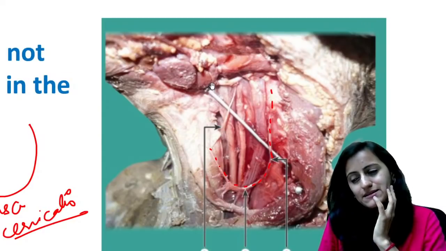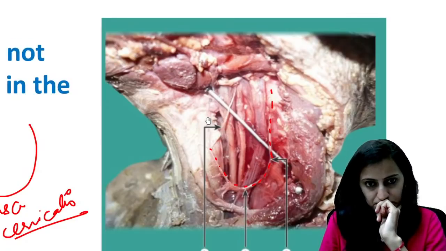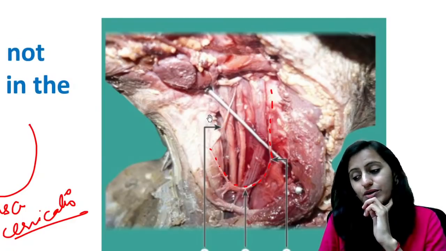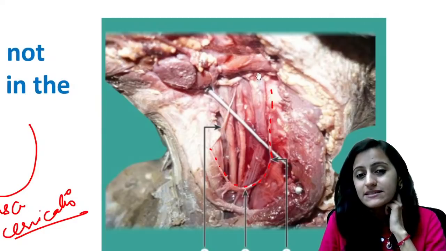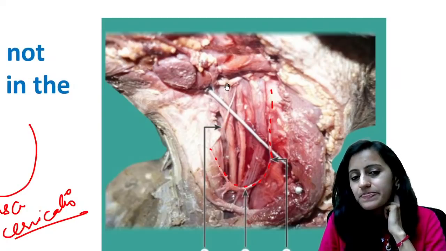What is the labeled structure here? Yes, that's your hypoglossal nerve. Can you see there is some contribution coming from it towards the Ansa? So that is your hypoglossal nerve.